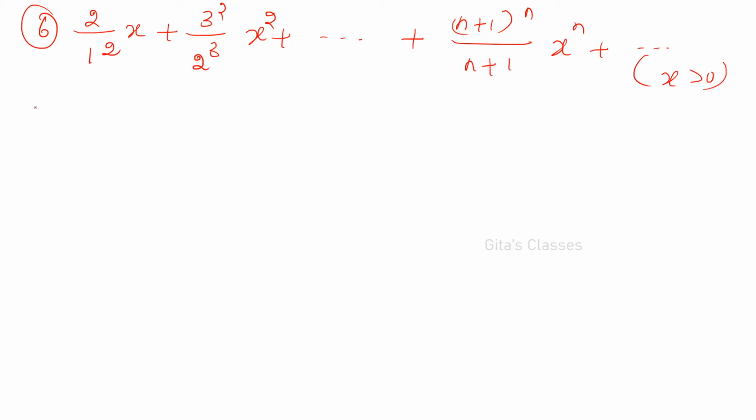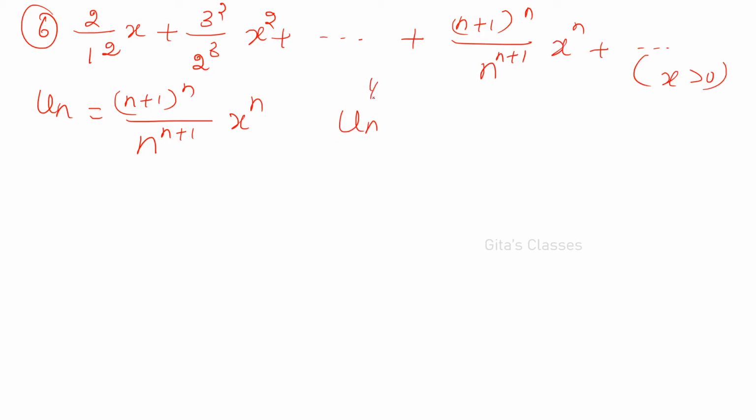Okay. So what is un here? The nth term is given. So n plus 1 the whole power n divided by n power n plus 1, into x power n. This is our un, right? So un the whole power 1 by n we want. So n plus 1 the whole power n divided by n power n into x power n, the whole power 1 by n.